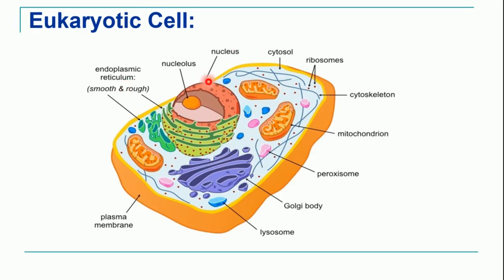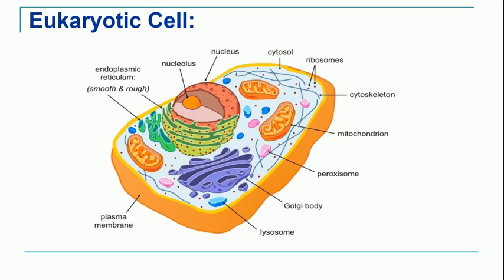Most important one is the presence of nucleus. Inside the nucleus you have the genetic material that is in the form of DNA. Then many organelles are present, like mitochondria is here, endoplasmic reticulum is there, then you have the Golgi complex, then you have the lysosome, and also the skeleton of the cell in the form of cytoskeleton, which is made up of different protein fibers. The ground liquid material is known as cytoplasm or cytosol.